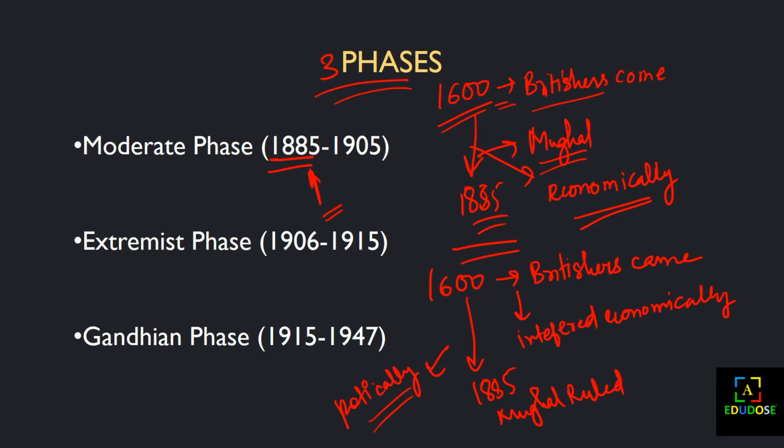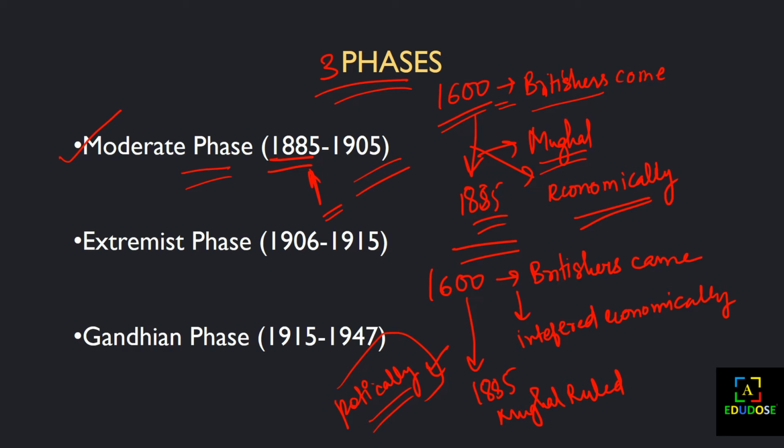So the people had a mild feeling of nationalism in the moderate phase. The moderate phase of nationalism starts when the Britishers started interfering in our country's political situation, and the people's feeling of nationalism came into their minds.